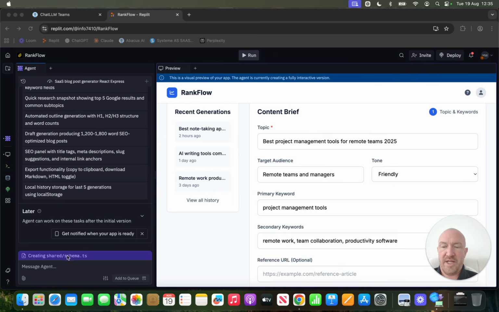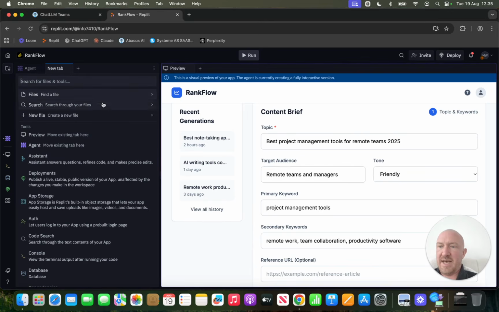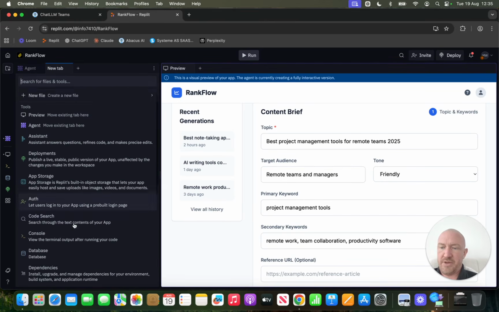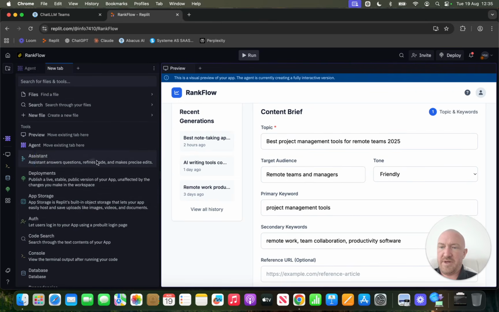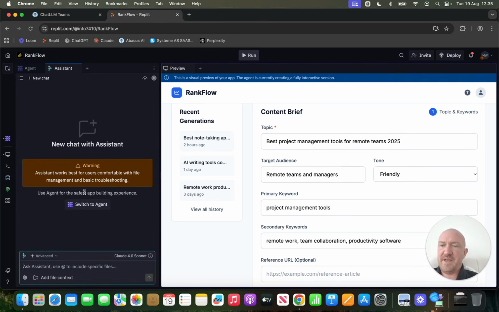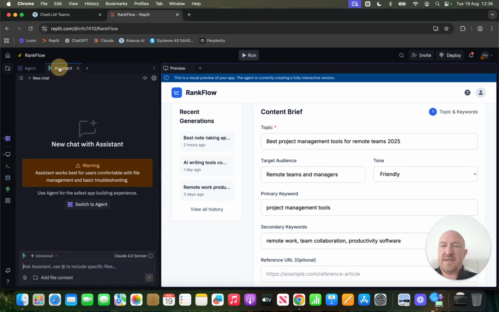Like you can see down here, if you click on the plus sign, you can see some different stuff. This is the one that you want to look at, assistant. Assistant and agent kind of work hand in hand. Agent's the clever one, assistant's the dumb one.